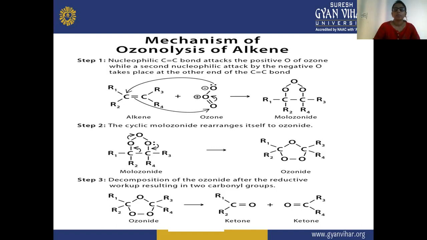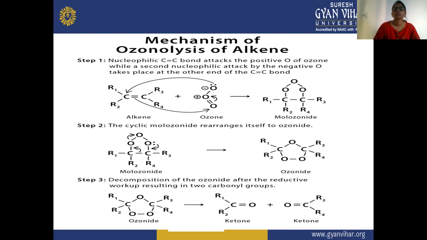So there is a formation of this molozonide structure. Here you can see three molecules of this carbon will react. In the steps, first it is written that the nucleophilic C=C bond attacks the positive oxygen of ozone, while a second nucleophilic attack by the negative O takes place at the other end of the